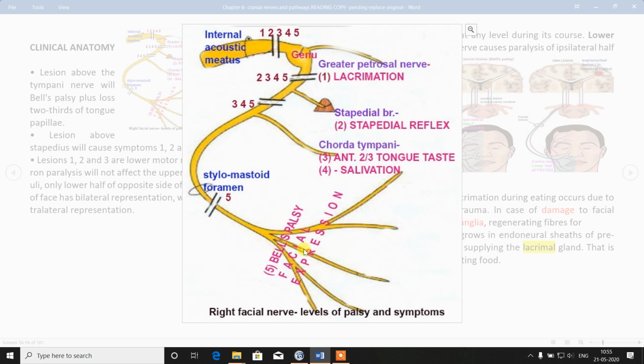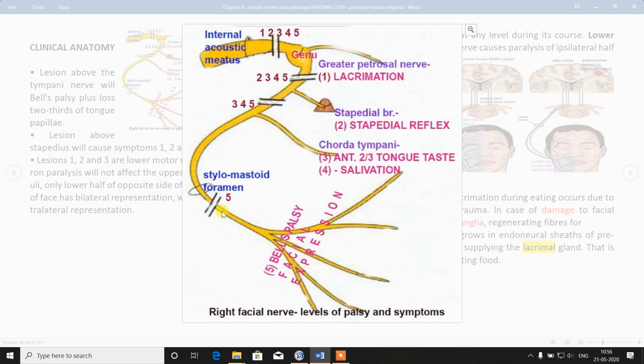You can correlate all these levels of injury and symptoms accordingly, and this you will have again in the ENT subject in the first year, all the levels of facial nerve injury. So this is infranuclear injury level, means after the nuclei of the facial nerve, there are these 5 levels of damage.